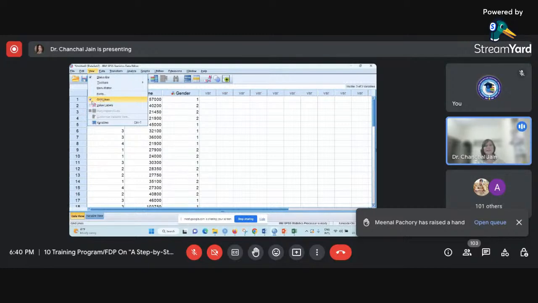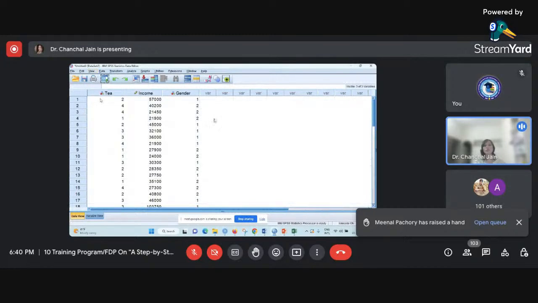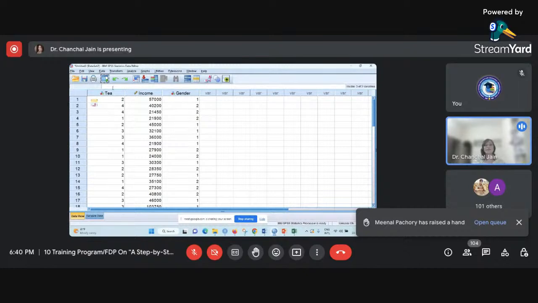So when I deselect this, you can see this would be the representation of the variables in the SPSS data viewer. Now once I click on this, again I have selected the lines, so this way you can see these grid lines. These are the various options available. Say for example, I'll show you how you can plot a graph using SPSS.